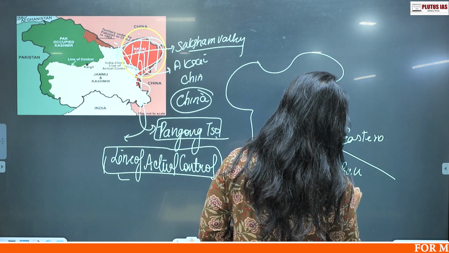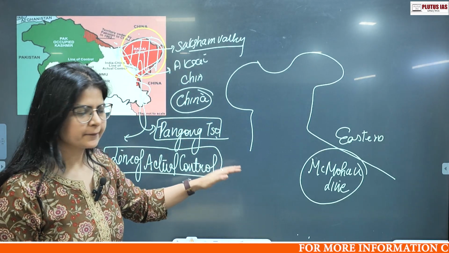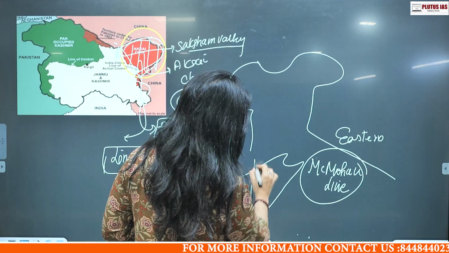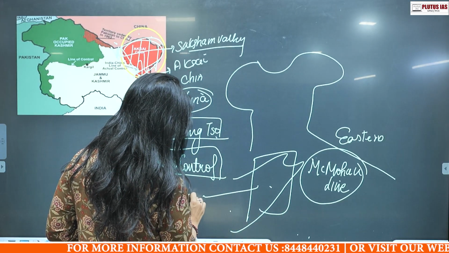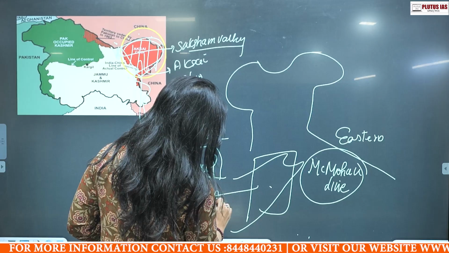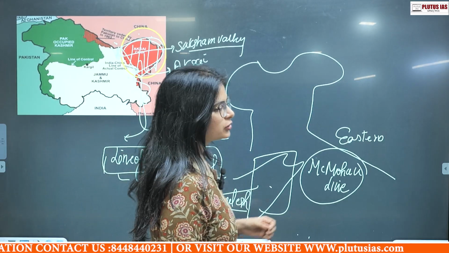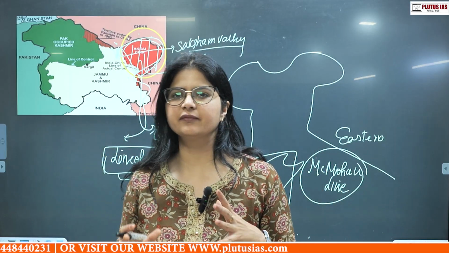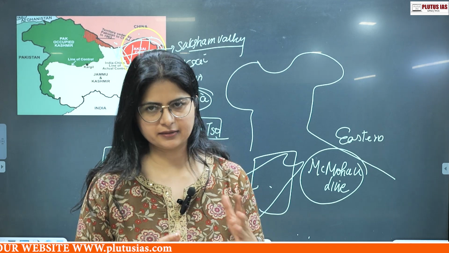India follows the McMahon Line, wherein Arunachal Pradesh and Sikkim are there. This area is again claimed by China. China says that the whole of Arunachal Pradesh should be included in China's map. So that is what they claim. That area is in the eastern sector. This is the western sector, and obviously we have the middle sector. The major contentious issues are in the western and the eastern.